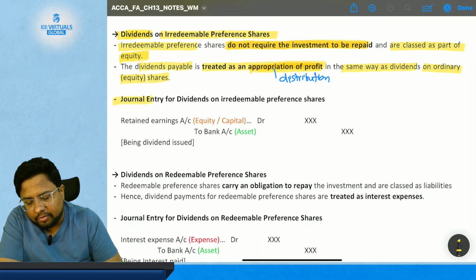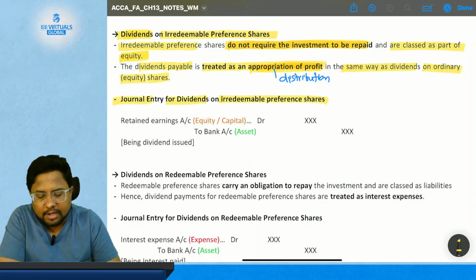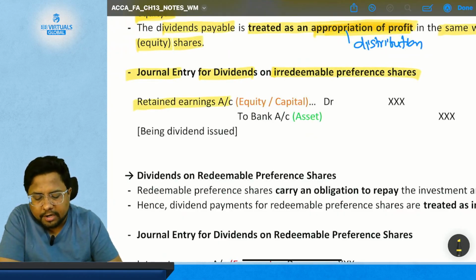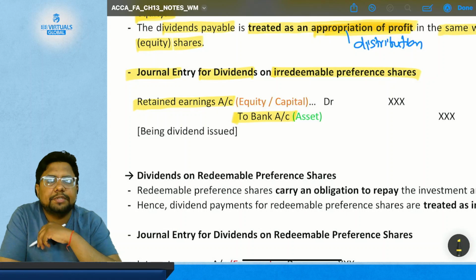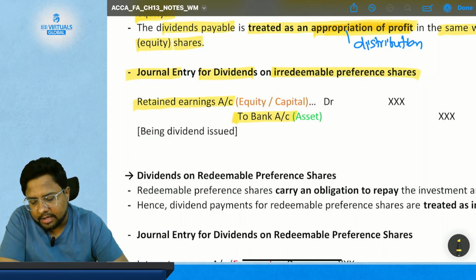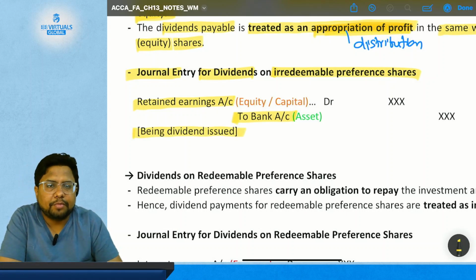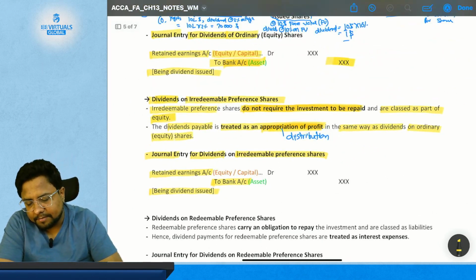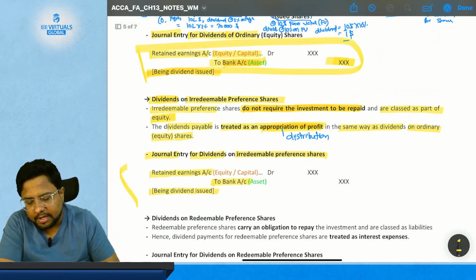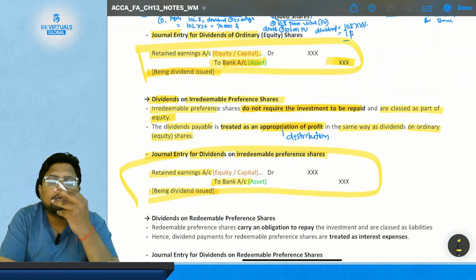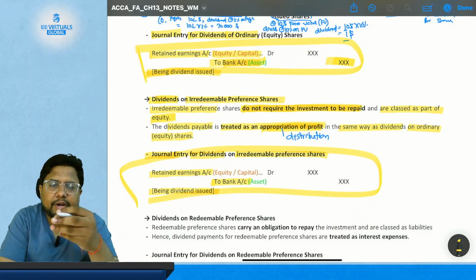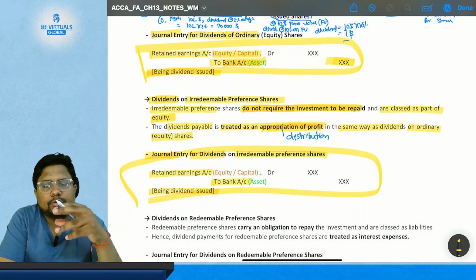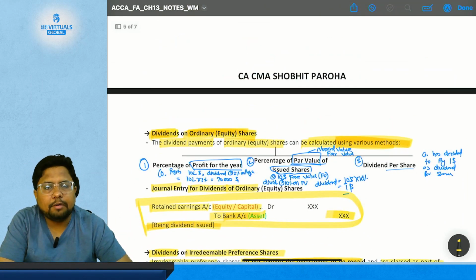Now, the journal entry for dividend on irredeemable preference shares is the same as the one for ordinary equity shares: retained earnings account debited, bank credited, and the narration being dividend paid or issued. So the journal entry in both cases is the same, because ordinary equity shareholders are classified as equity, and irredeemable preference shareholders are also classified as equity. So both entries will be the same for their dividend payout.